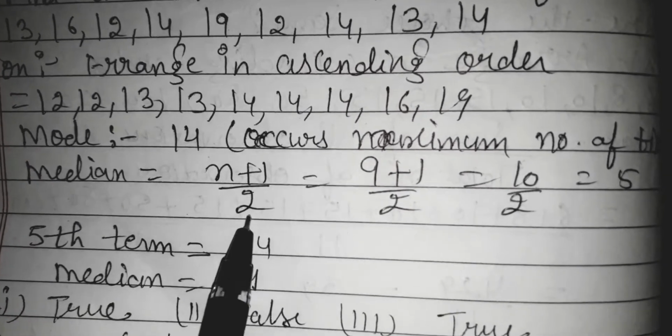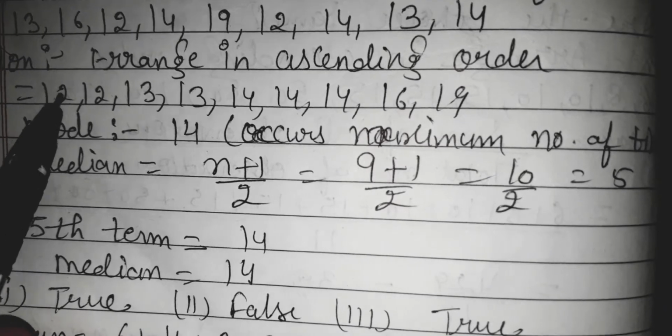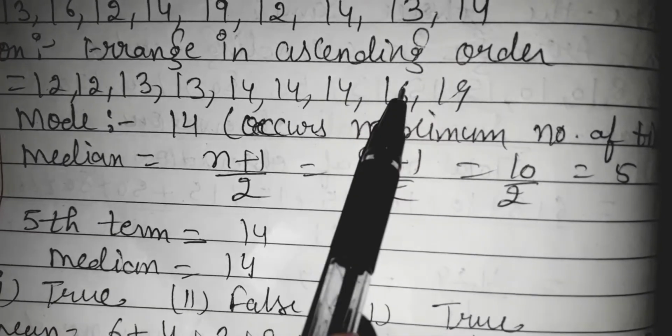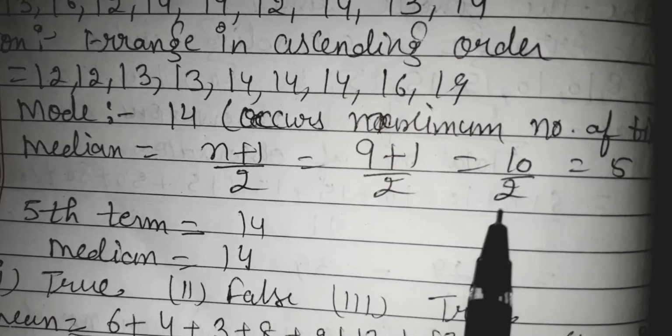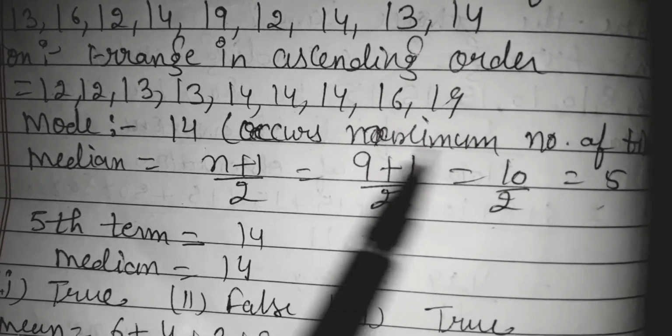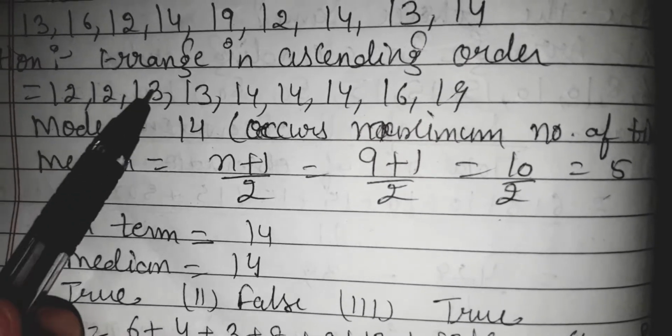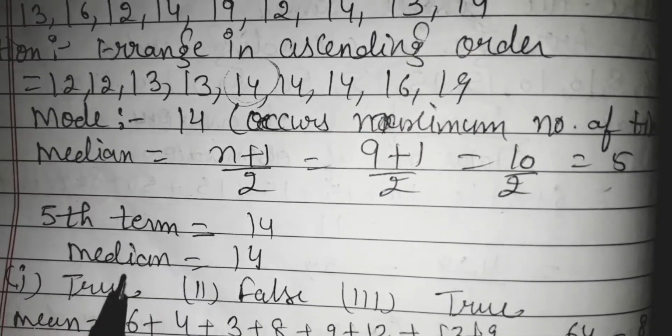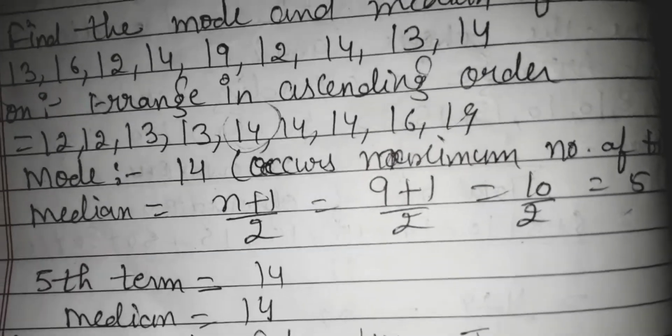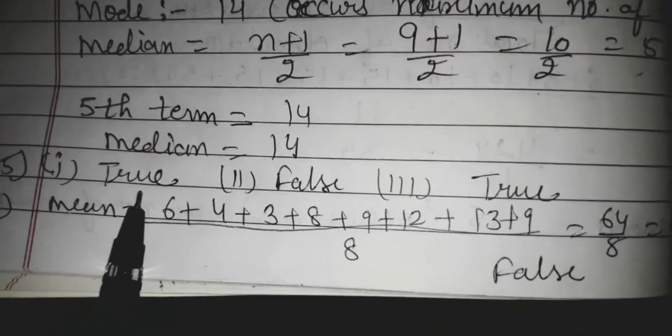Median means n plus 1 by 2, and how many numbers are there? 1, 2, 3, 4, 5, 6, 7, 8, 9. 9 plus 1 by 2, 9 plus 1 means 10 by 2, that means fifth term. Which is the fifth term? 1, 2, 3, 4, 5. It means 14 is my answer. Median is 14. Now there are true false statements.